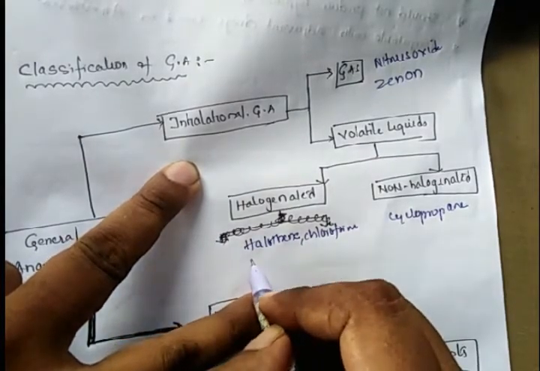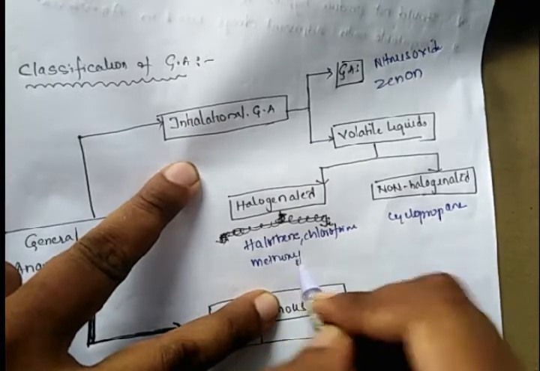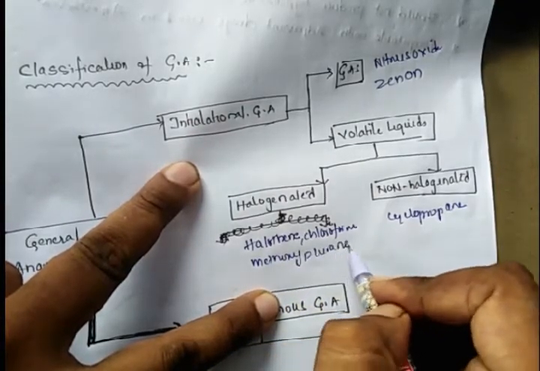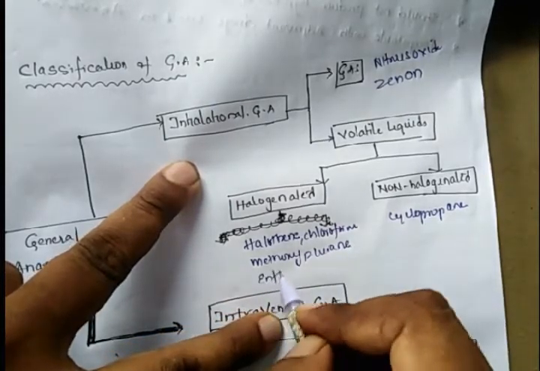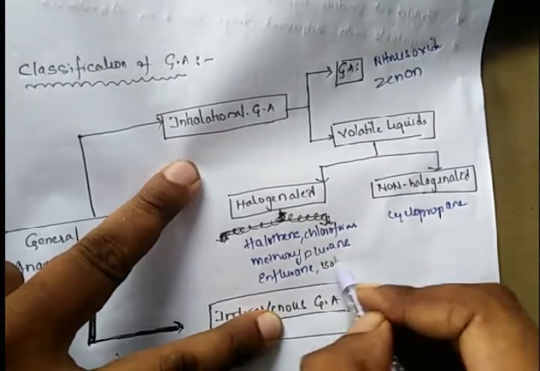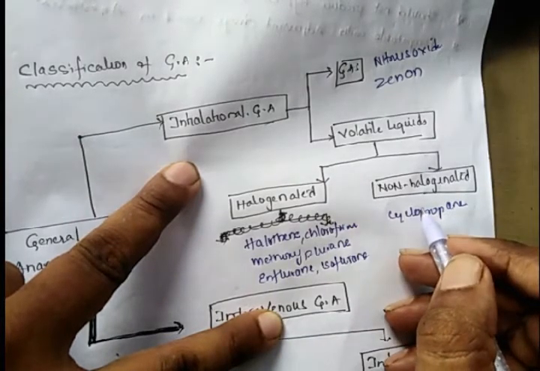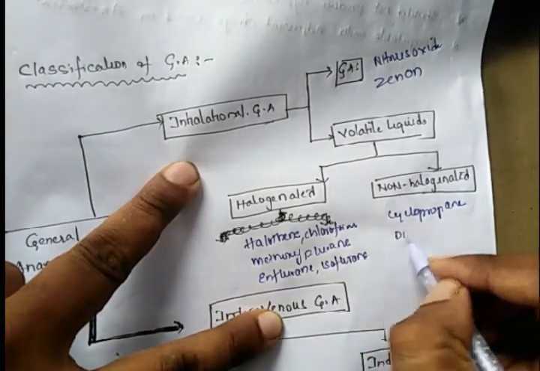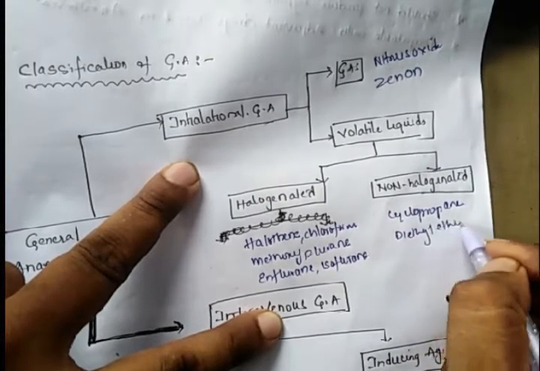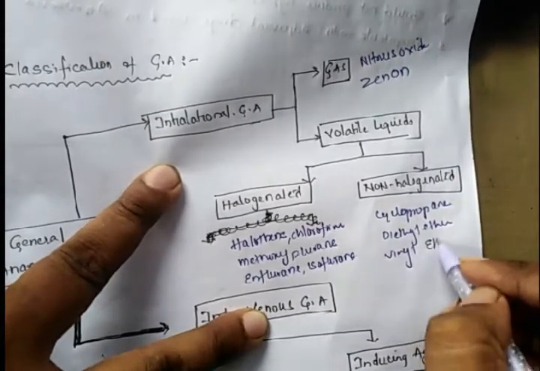Examples are methoxyflurane, enflurane, isoflurane. A few more examples for the non-halogenated are diethyl ether, vinyl ether.